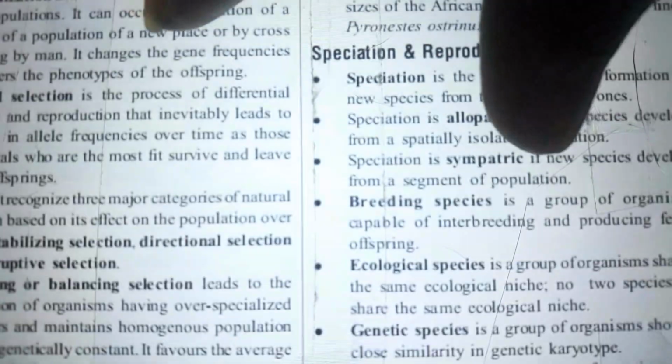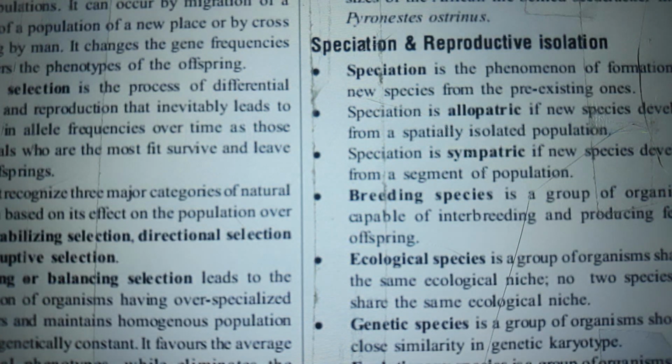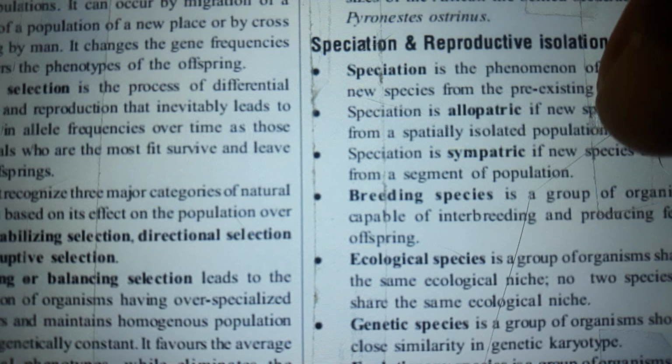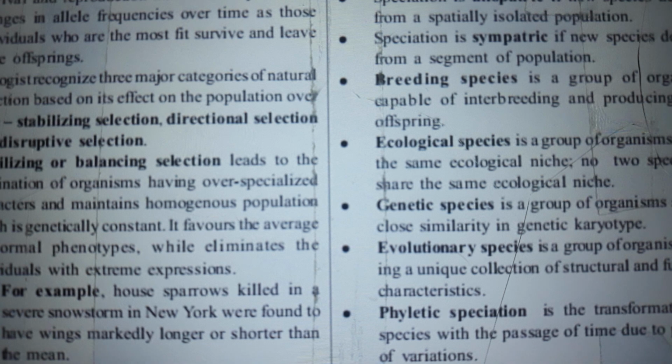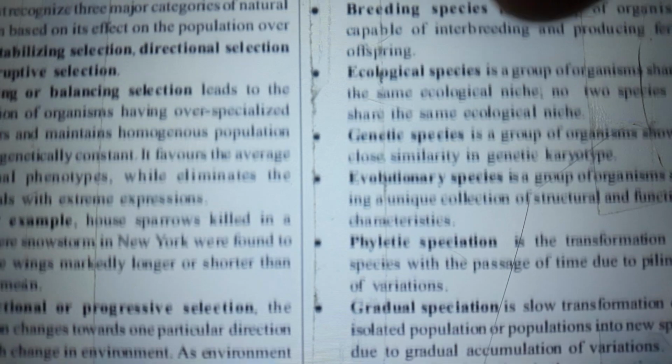Speciation and reproductive isolation. Speciation is the phenomenon of formation of new species from pre-existing ones. Speciation is allopatric if a new species develops from a spatially isolated population. Speciation is sympatric if a new species develops from a segment of the population.